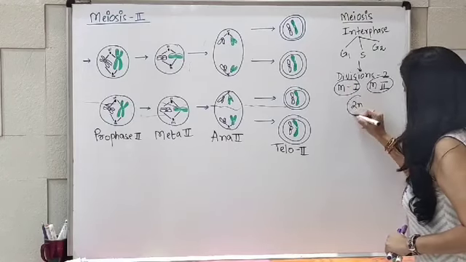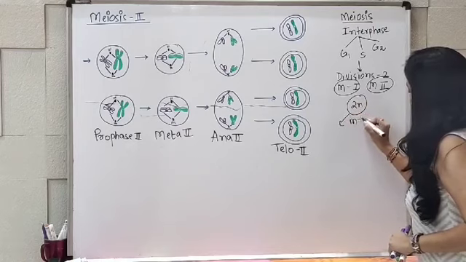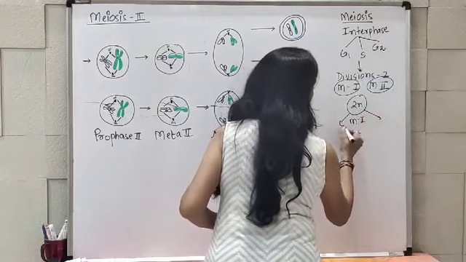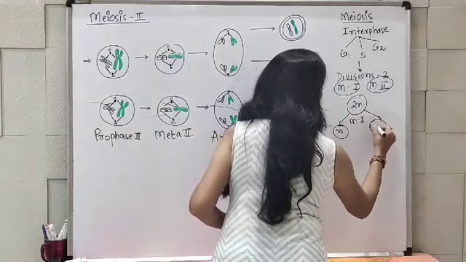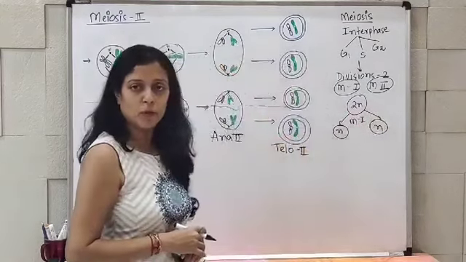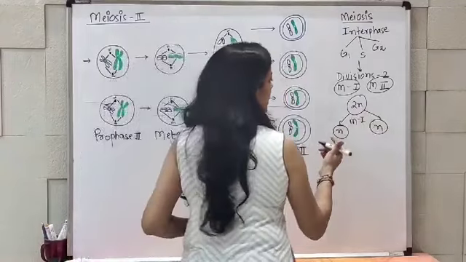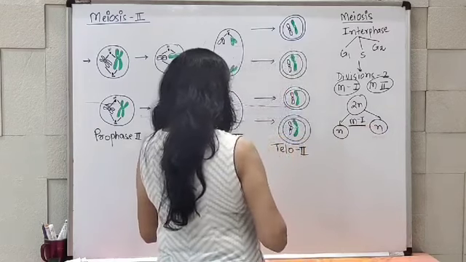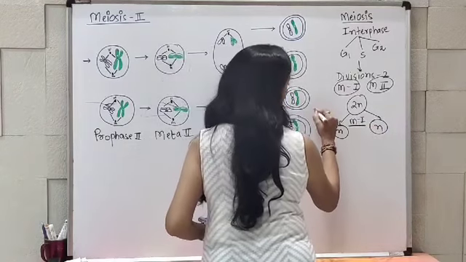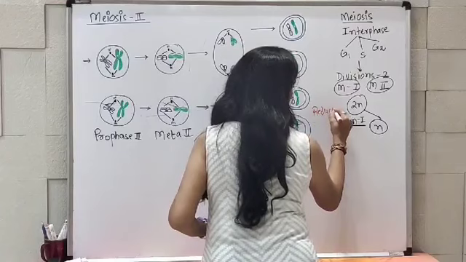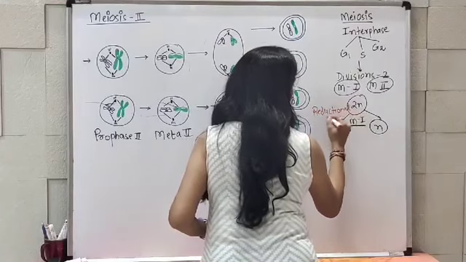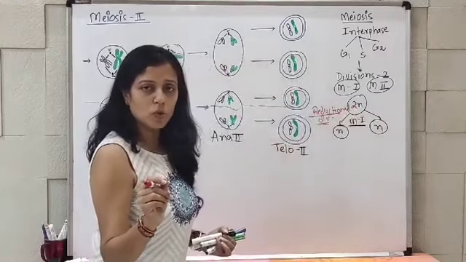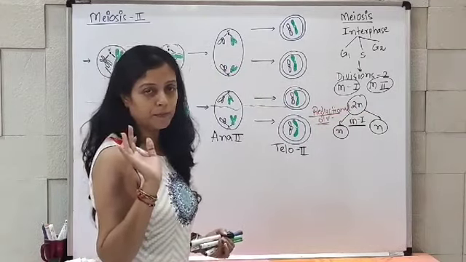So from a diploid cell, after meiotic 1 division, you are going to have two daughter cells with haploid number of chromosomes. Now this meiotic 1 division is also known as the reductional division. Why? Because the number of chromosomes gets reduced to half.